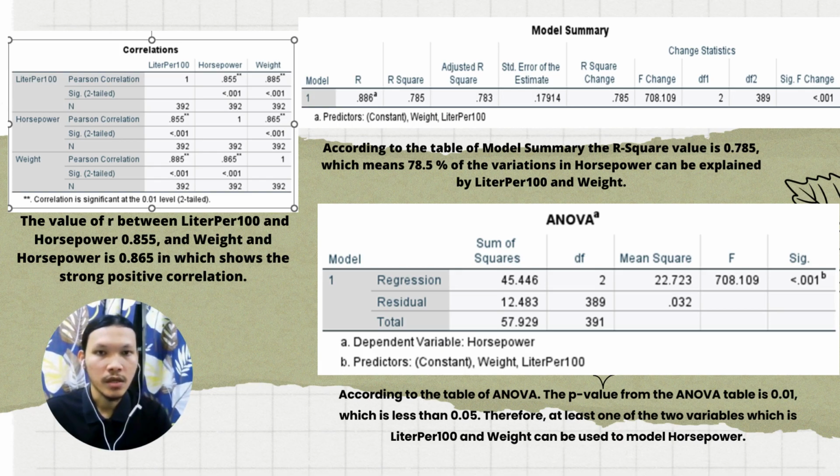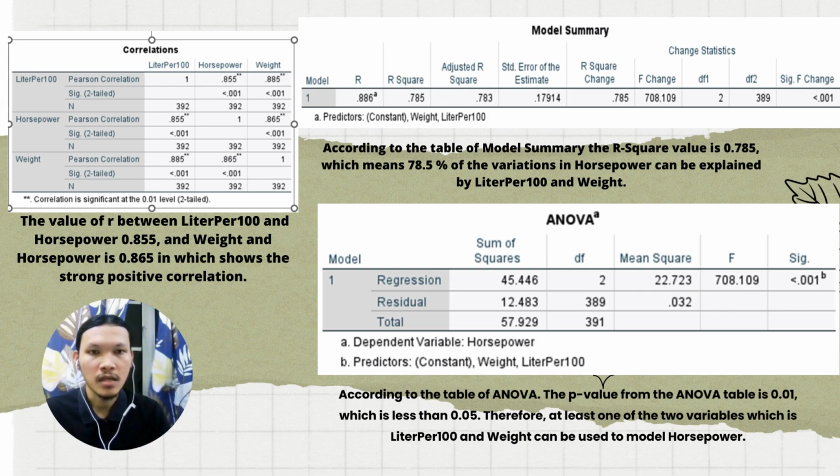For the model summary, according to the model summary table, the R square value is 0.785, which means 78.5% of the variation in horsepower can be explained by liter per 100 and weight. According to the ANOVA table, the p-value is 0.01, which is less than 0.05. Therefore, at least one of the two variables, liter per 100 and weight, can be used to model horsepower.